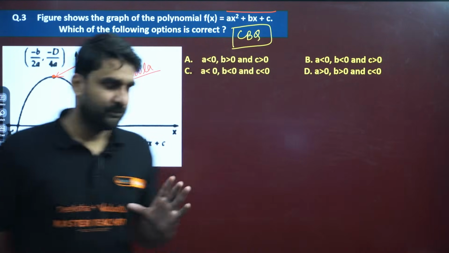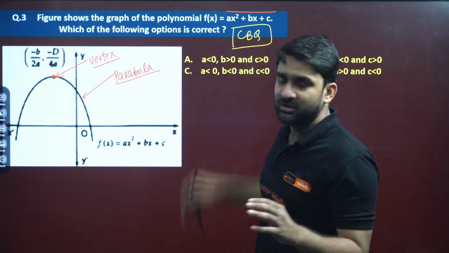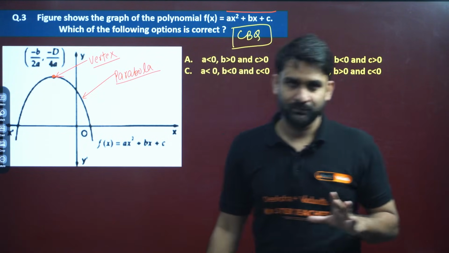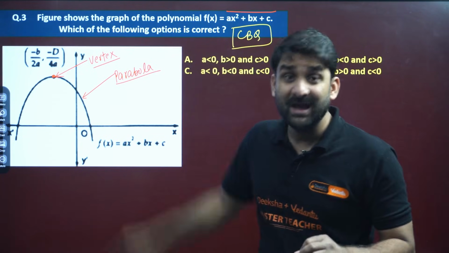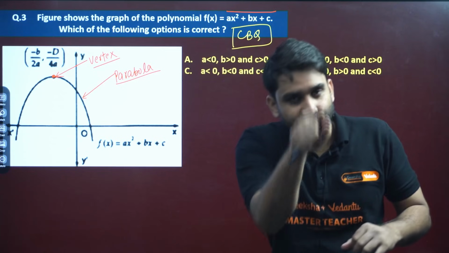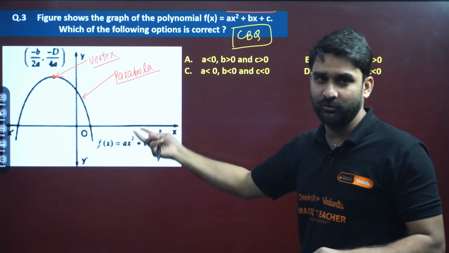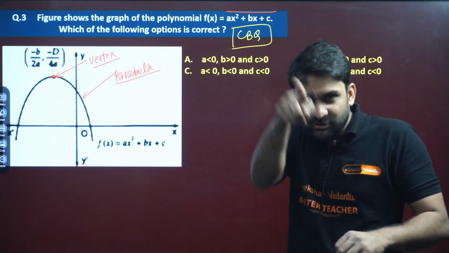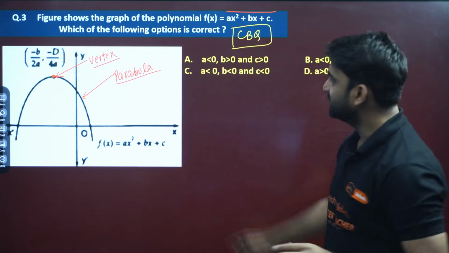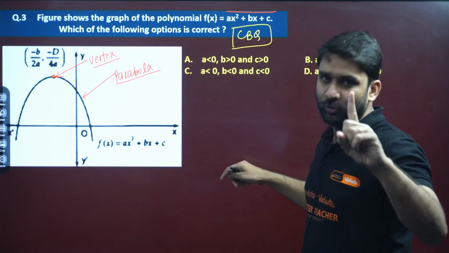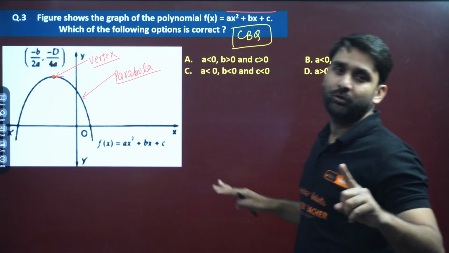Now let me tell you one thing. This parabola, which represents a quadratic equation, can be in 2 forms. One, the parabola can be in downward form, as you can see here in this question, and the other, upward form. The function is in the form of x, that's why we are considering only these 2. A parabola can also open towards the positive x-axis, we'll talk about that later in higher classes. But here, just consider only two forms: the parabola can be in downward direction and in upward direction.